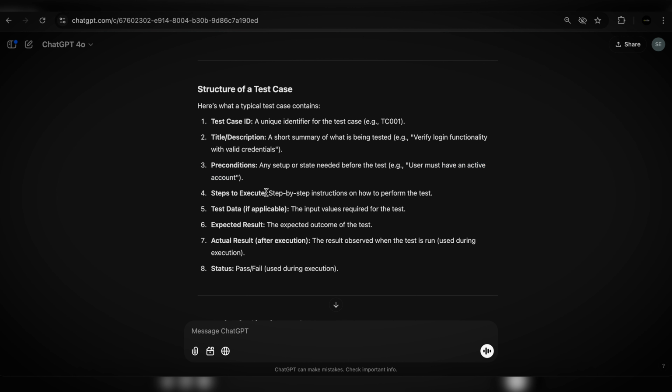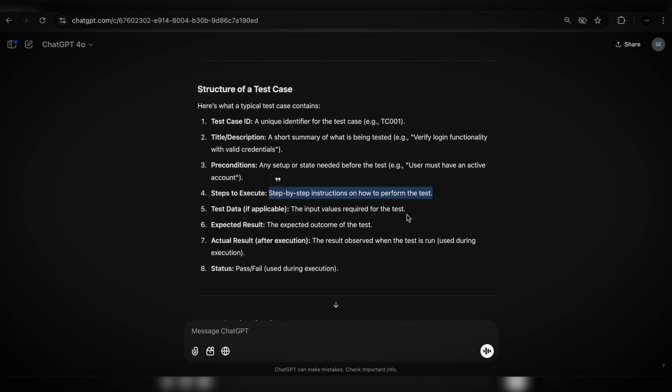Steps to execute, step-by-step instruction on how to perform the test. Please make sure not to confuse it with the steps to reproduce, because steps to reproduce will reproduce an issue. Steps to execute or instruction is simply specifying how and what needs to be tested. You don't have actual result yet.